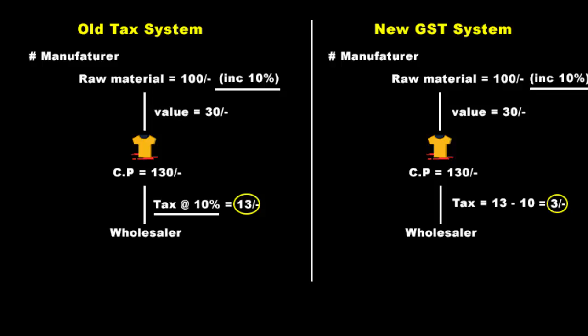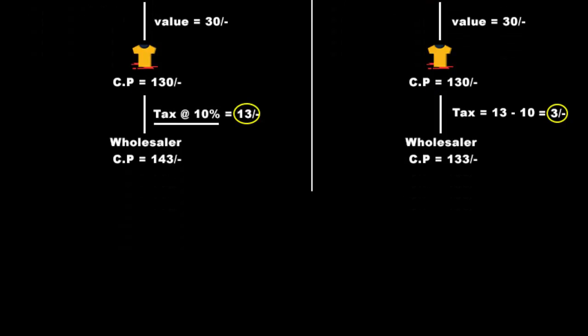So now when you sell that shirt to a wholesaler, your price as per the old system is 143 rupees, which is 130 plus 13 rupees. And as per the new GST system, it is 133 rupees, which is 130 plus 3 rupees.